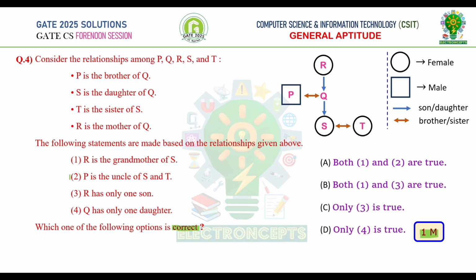Statement 3. R has only one son. From the chart, Q is child of R, but we don't know whether Q is male or female. Therefore, we can't say the statement is correct. Statement 4. Q has only one daughter. Daughter of Q is S. S is also having sister. So, this statement is also not correct. Statement 1 is correct and also statement 2 is also correct. Therefore, option A is correct.